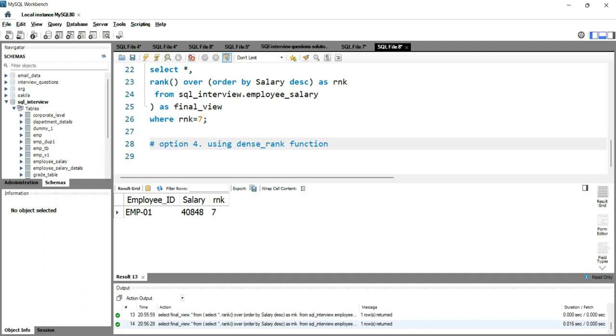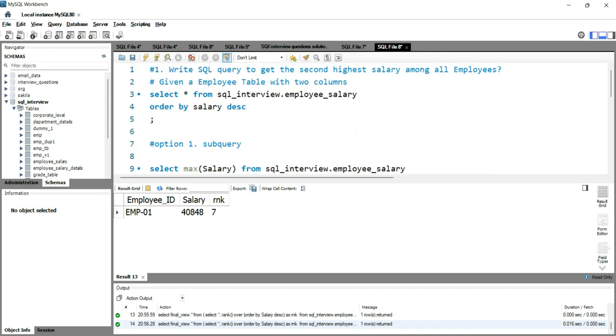In SQL, if you have duplicate values, then the rank function will assign different ranks to those rows as well. Ideally, we should get the same rank for duplicate or similar values. That's why we should use the dense rank function when you have a duplicate value in your data set.